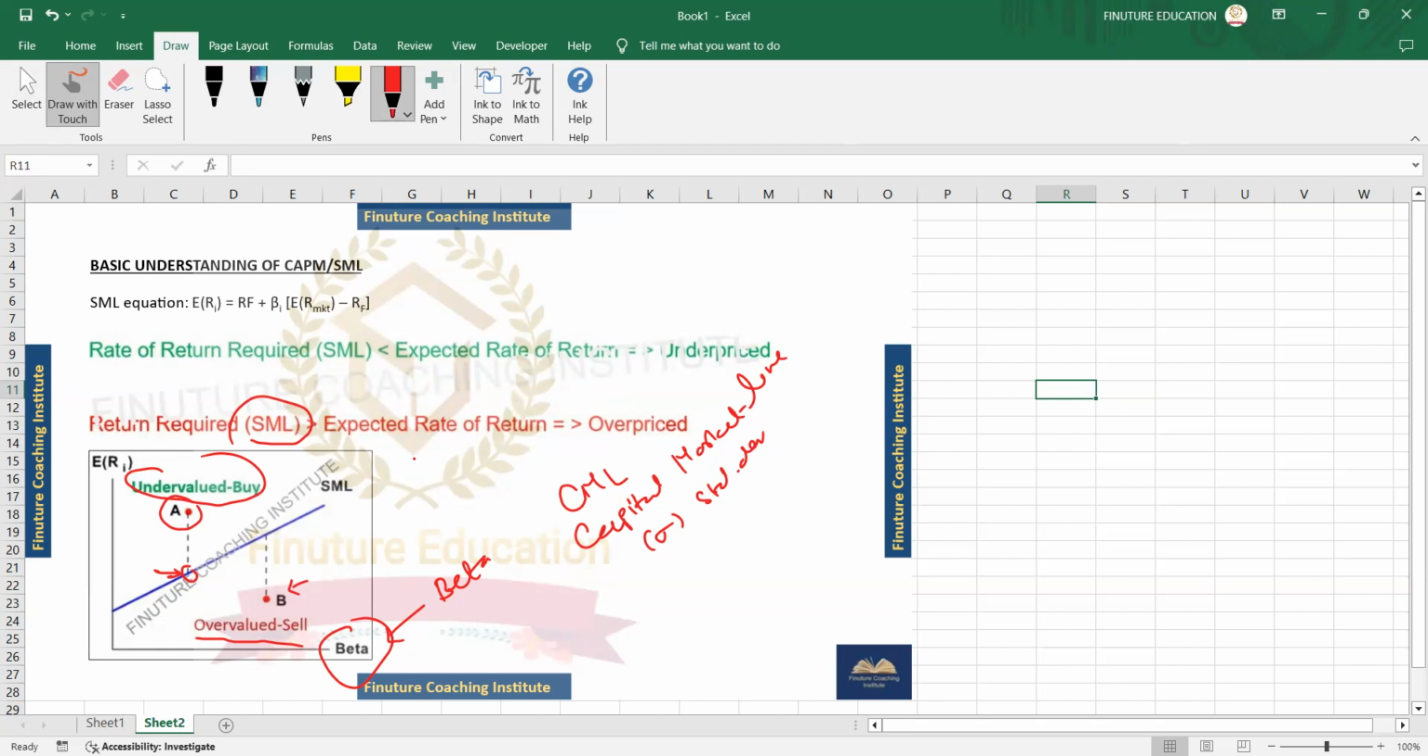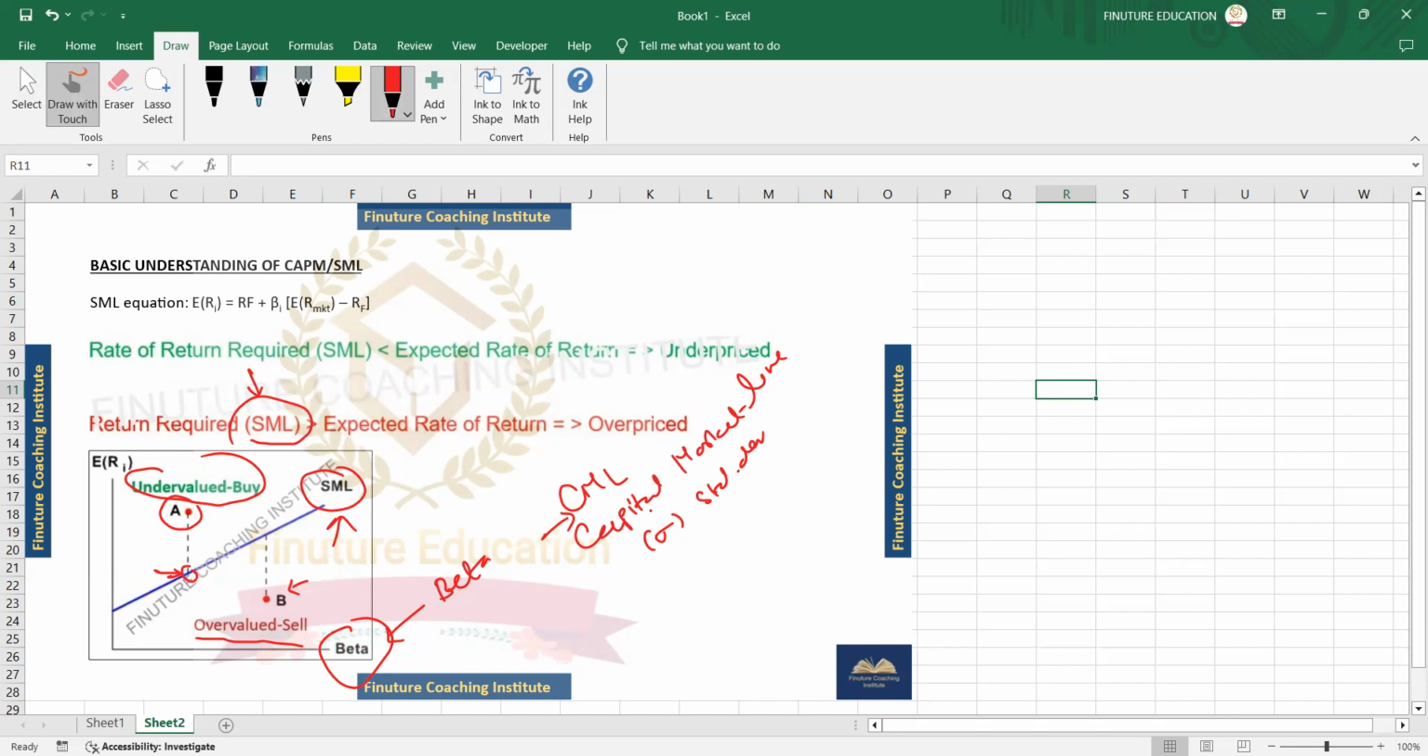Can you please explain the difference between the two lines? The capital market line shows the relationship between expected return and risk, which is standard deviation. SML calculates your beta, that is market risk. For systematic risk, we use the SML. To measure systematic risk, we can use SML, and to measure idiosyncratic risk, we use the capital market line. Perfect, that's correct, absolutely.